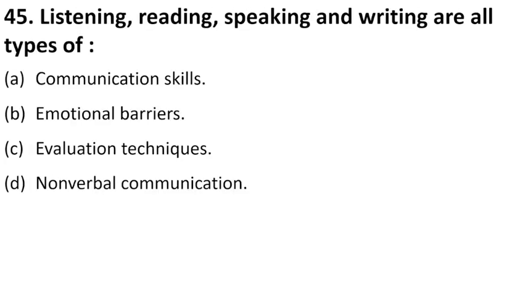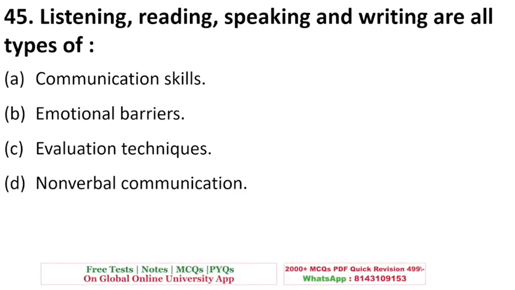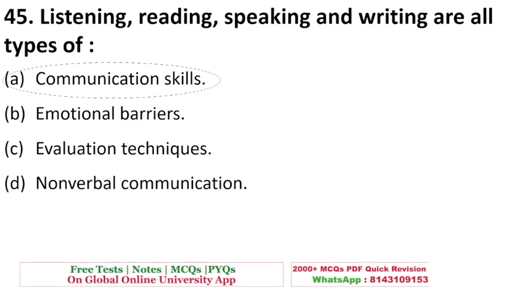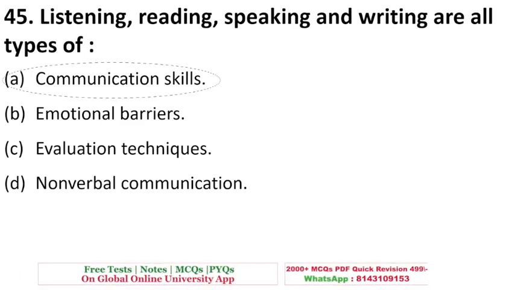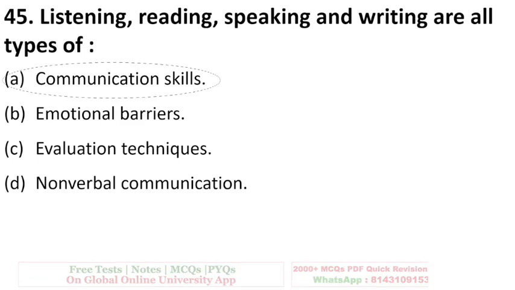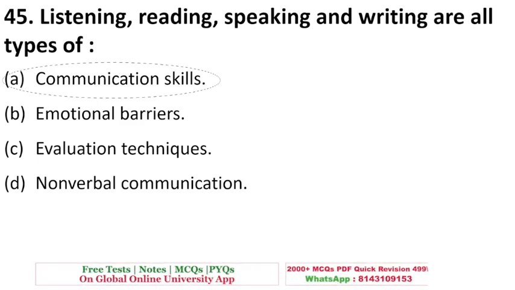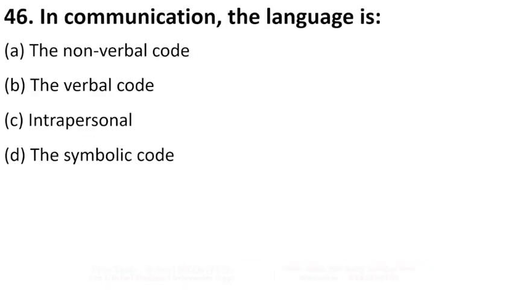Listening, reading, speaking, and writing all are types of communication skills, emotional barriers, evaluative techniques, or non-verbal communication. The right answer is option A. Good communication skills involve all the aspects of communication, which are listening, reading, speaking, and writing.